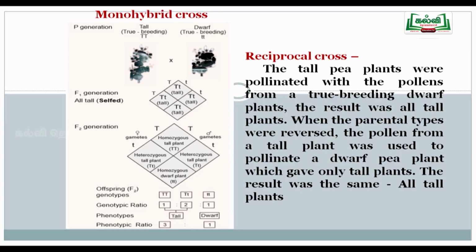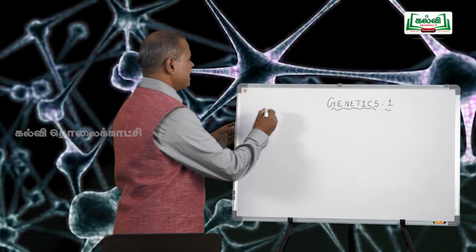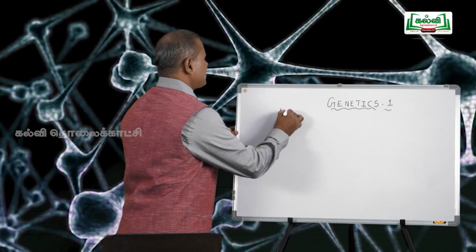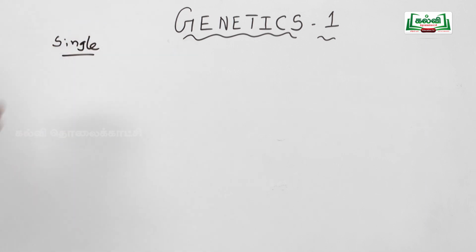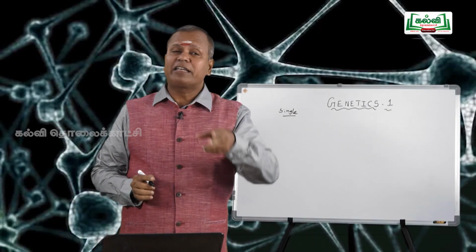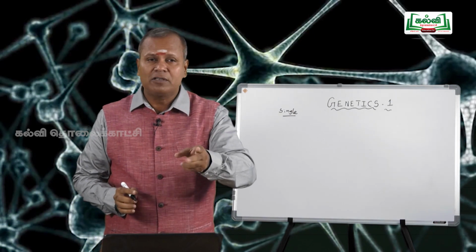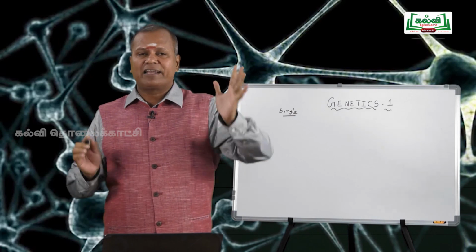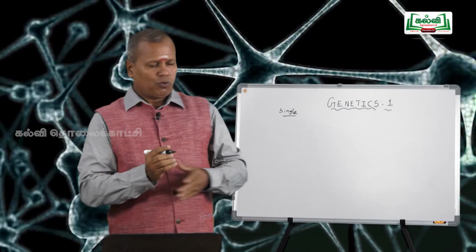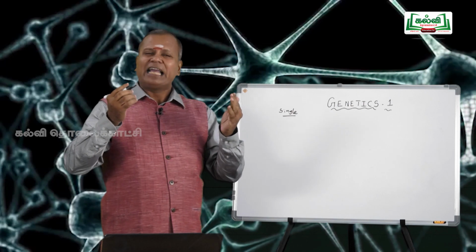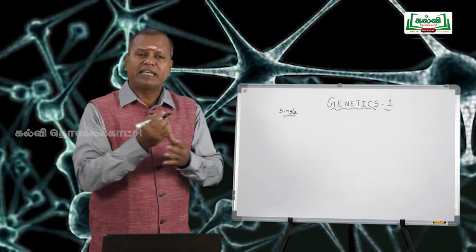Then monohybrid cross. You read this monohybrid cross in the 10th standard itself, anyhow I would like to give a brief introduction about the monohybrid cross. A cross made to study the inheritance of a single pair of related character is said to be a monohybrid cross. A single pair of related character means, according to Mendel, the character is always expressed in two ways. One is called the dominant character, another is called the recessive character. So the definition: a cross made to study the inheritance of a single pair of related character.